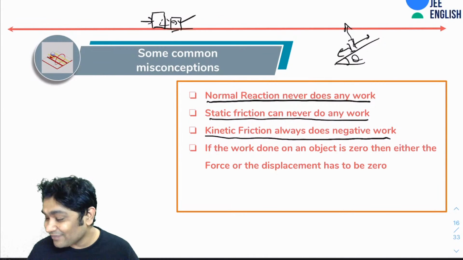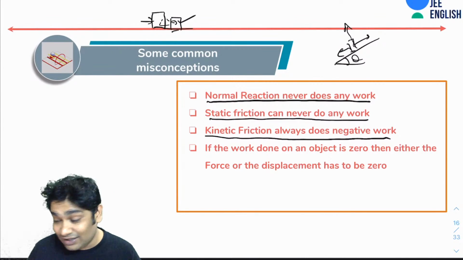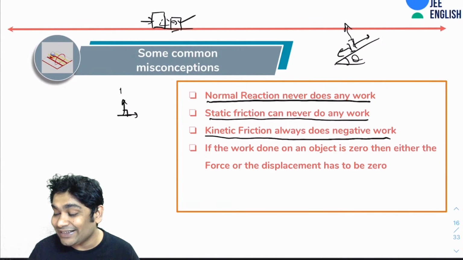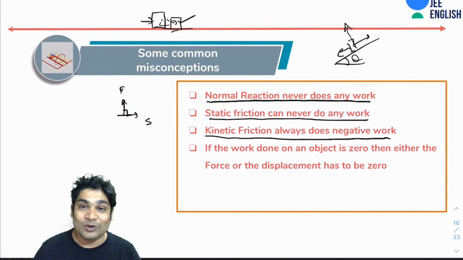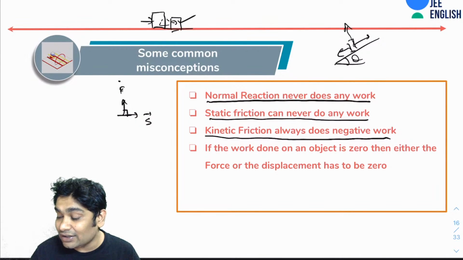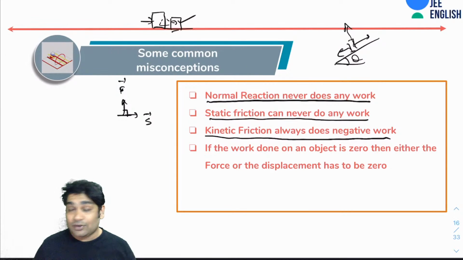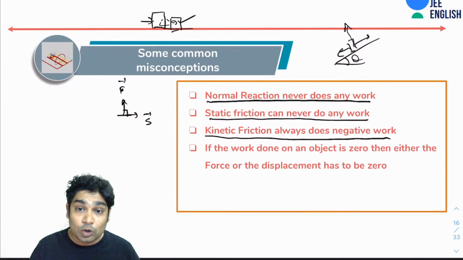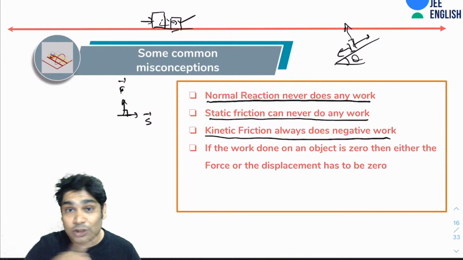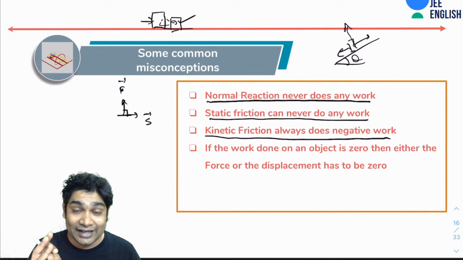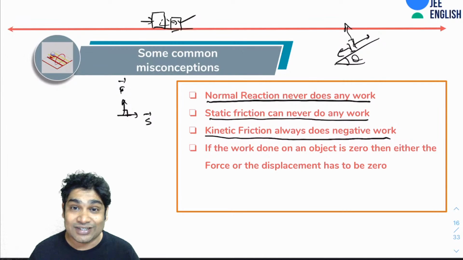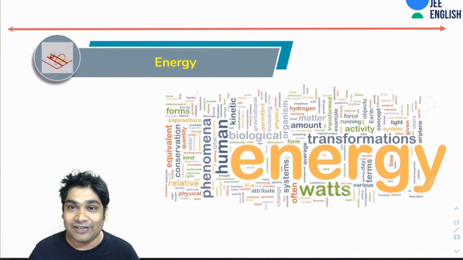All right. Next, if the work done on any object is zero, then either the force or the displacement is zero. Again, this is wrong. Why? We know there is another case that if the force vector and the displacement vector are perpendicular to each other, then also the work would be zero. All right. So that is another misconception. All right. So please remember, kinetic friction can also do positive work. Static friction can do all sorts of work, zero, negative, positive, and normal reaction, of course, does work all the time. Or not all the time, but yes, can do work whenever needed.